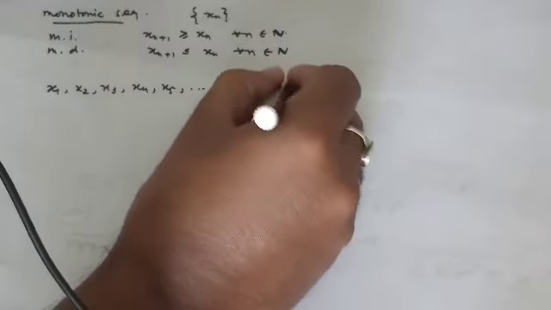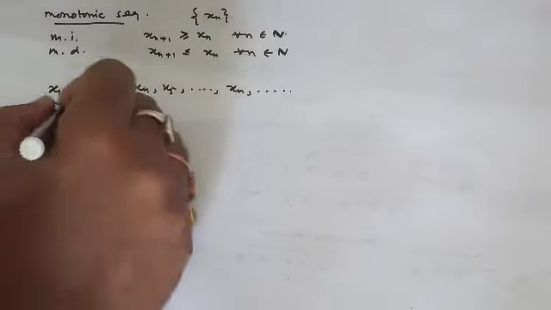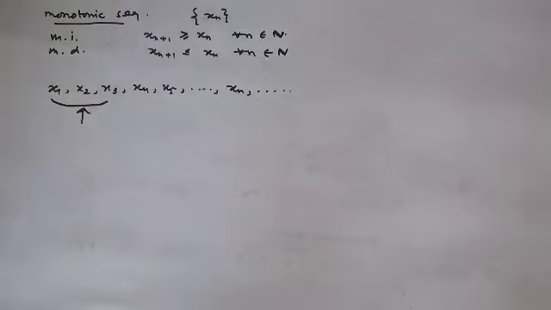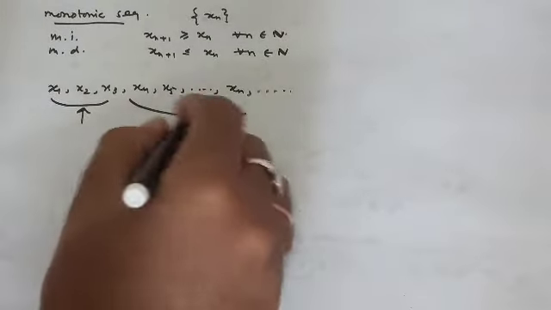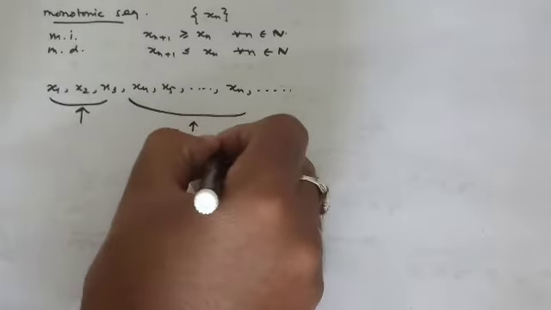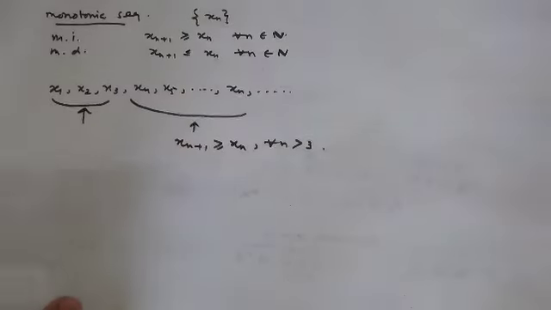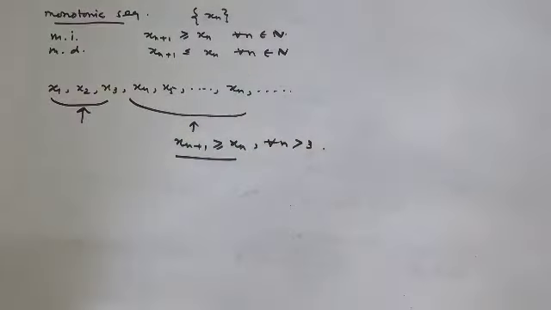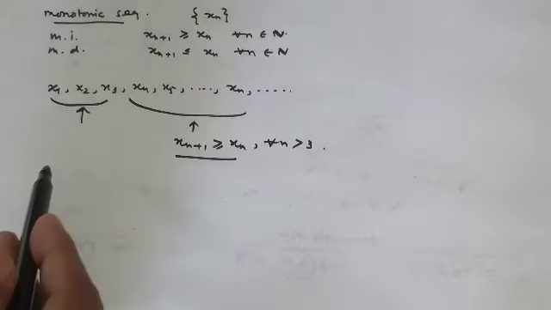xn, and so on. Okay, this sort of sequence is given to you. Suppose the first three terms, if we consider, and the subsequent terms maintain this rule for all n greater than 3. That means xn plus 1 greater or equal to xn for all n greater than 3. But the first three terms do not obey this rule. Okay, that is the case for finite.